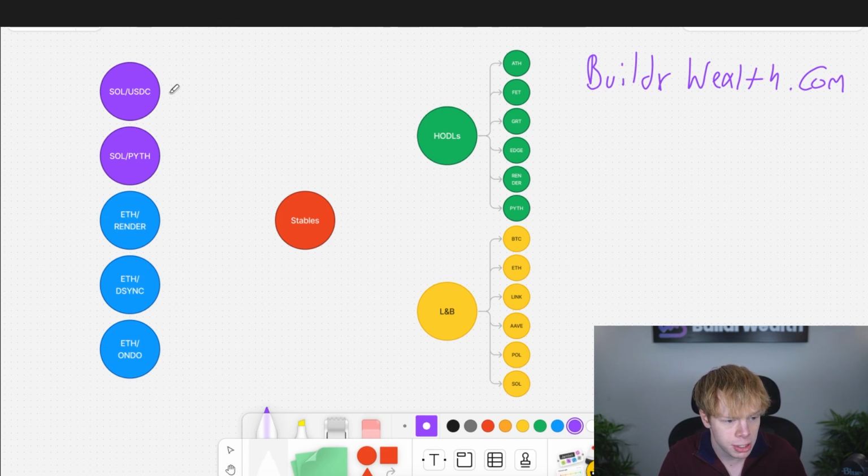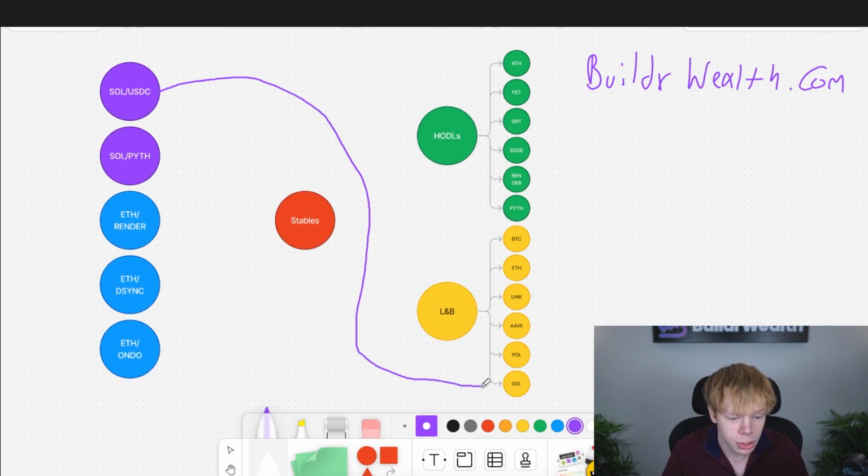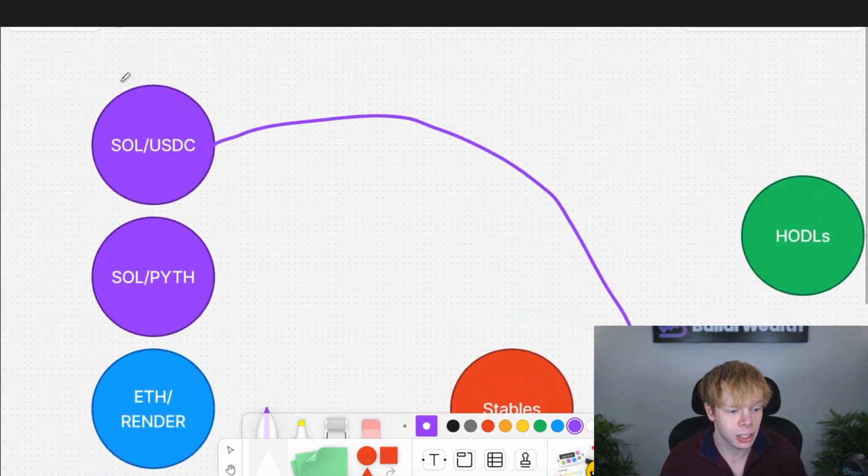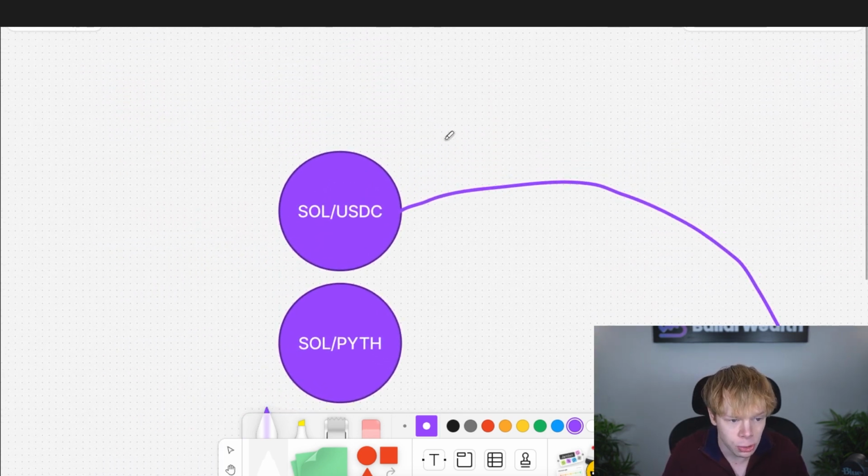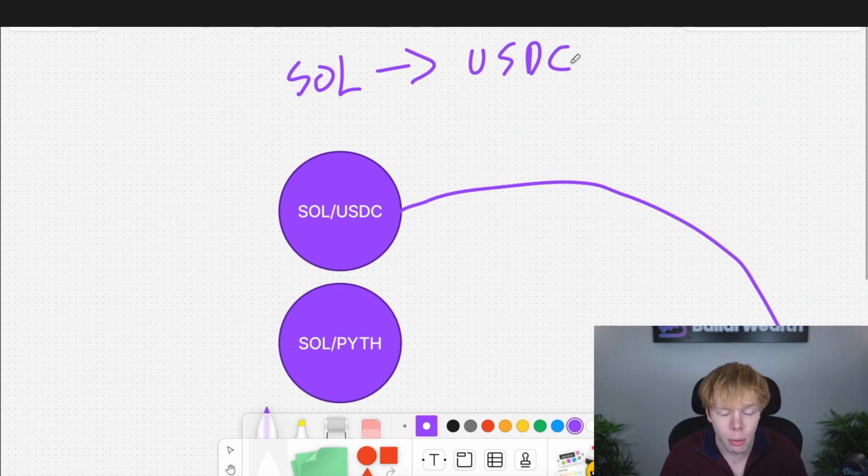So my Sol to USDC income is coming right over here onto the lending and borrowing platforms in Sol. Now, the reason why it's going right into Sol on the lending and borrowing platforms is simply because I don't want to compound any of it into Sol to USDC, because as Sol goes up, my Sol is actually going to be sold into USDC. And right now we're in a bull market. I know there's going to be dips, and that's completely fine, but I'm looking over a longer term horizon.